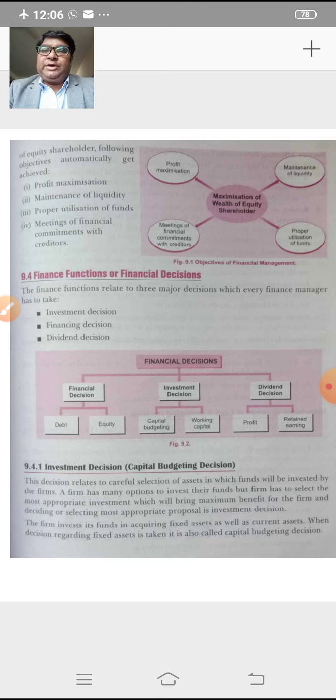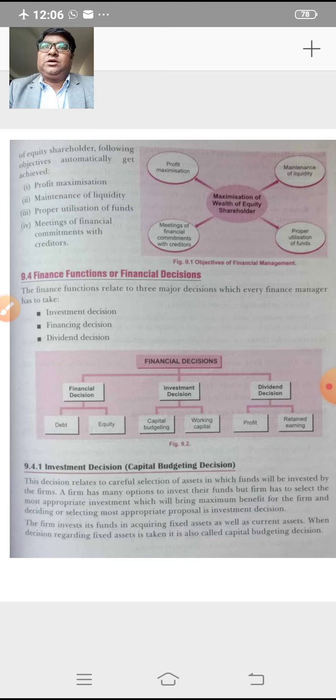Now the main and foremost objective of financial management is to maximize the wealth of equity shareholders, that I have already explained in the previous video. Now the question is how the financial management maximizes the wealth of equity shareholders. As you know, when the price of shares in the market keeps on increasing, this indicates that the wealth of equity shareholders is maximized. So when the price of shares in the market keeps on increasing, this is a good sign from